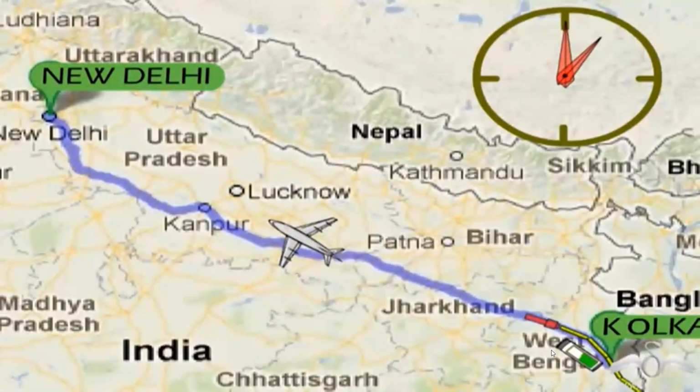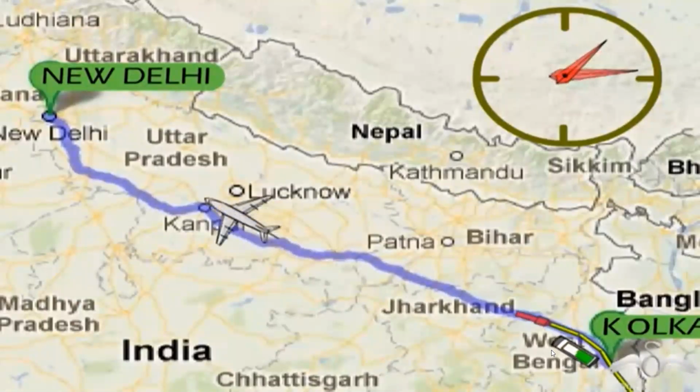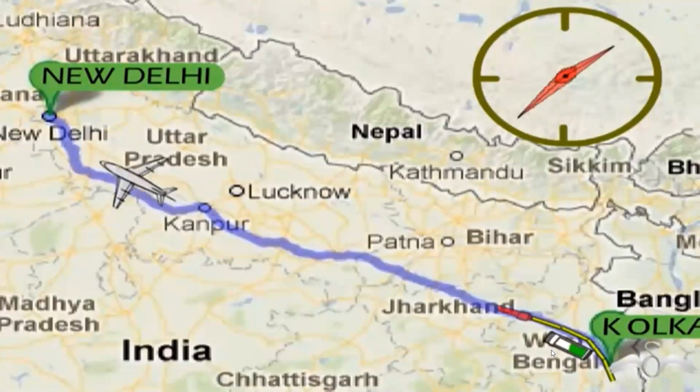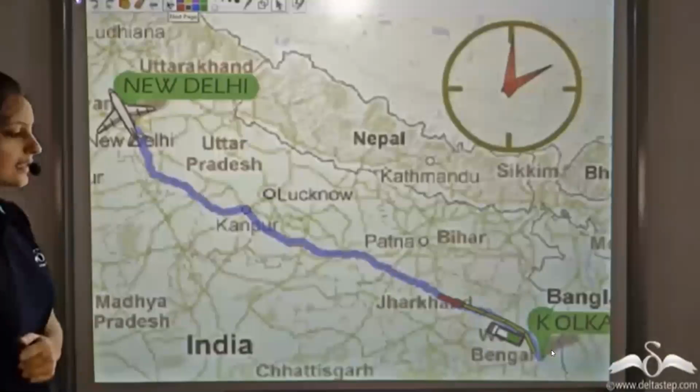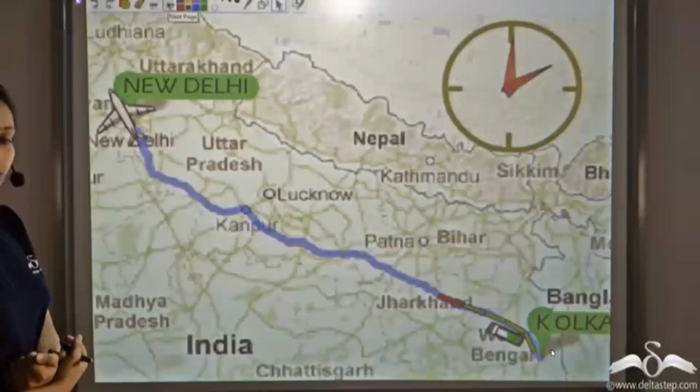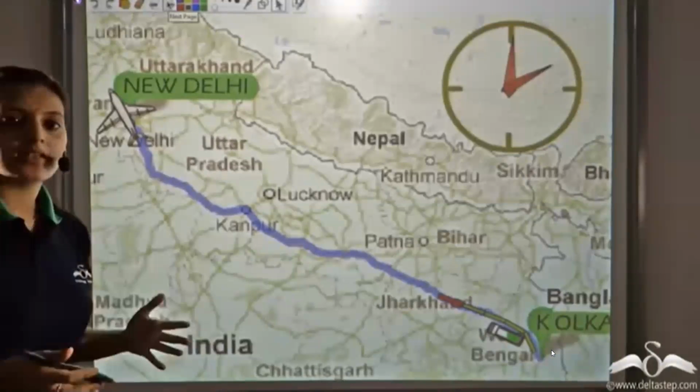So in 1 hour, you can see that the plane has covered the maximum distance. The train is still in West Bengal, whereas the bus is near Kolkata only. Let's look at the second hour now. After 2 hours, the plane has reached New Delhi. You can see that the train has entered Jharkhand, whereas the bus is still in West Bengal.